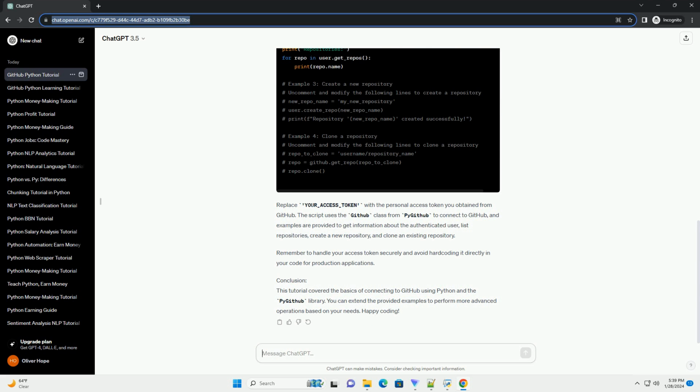Conclusion. This tutorial covered the basics of connecting to GitHub using Python and the PyGithub library. You can extend the provided examples to perform more advanced operations based on your needs.